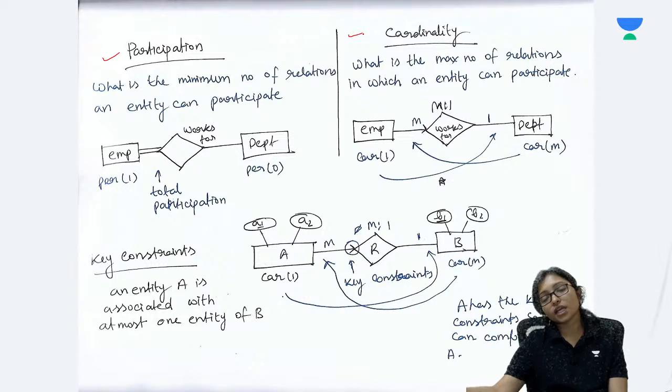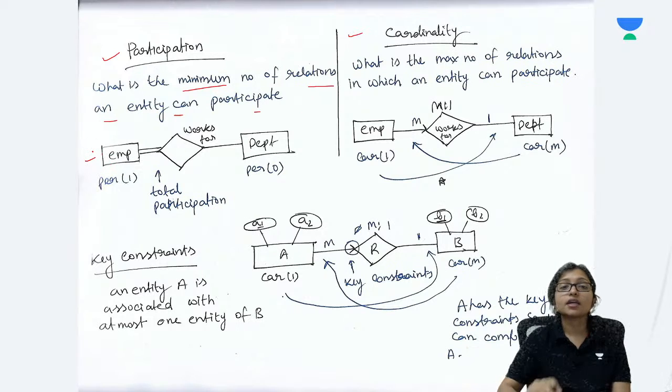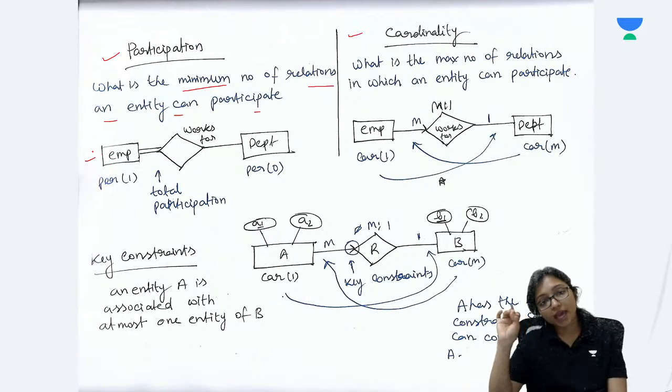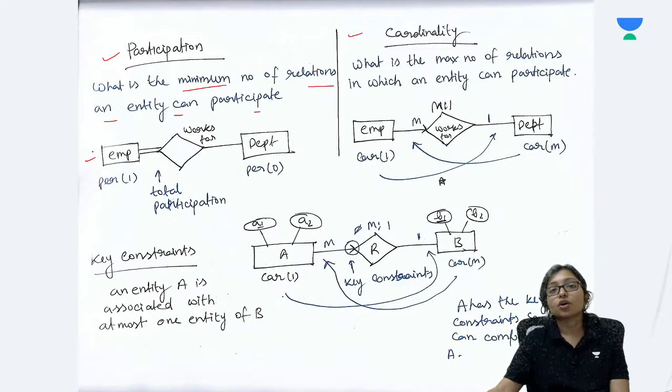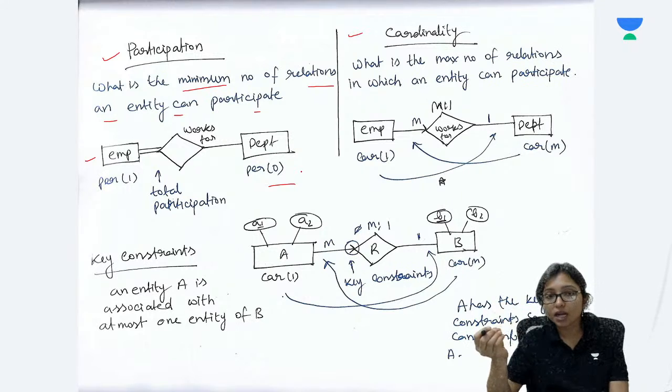This is very important. Participation means the minimum number of relationships an entity can participate in. Minimum number, that is, an employee, one employee can work in one department. That is the participation. One department may have no employee, 0 employee. It is possible because it is a new department. That's why participation can be 0.